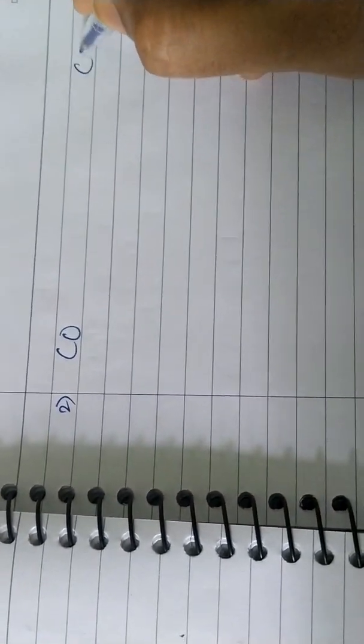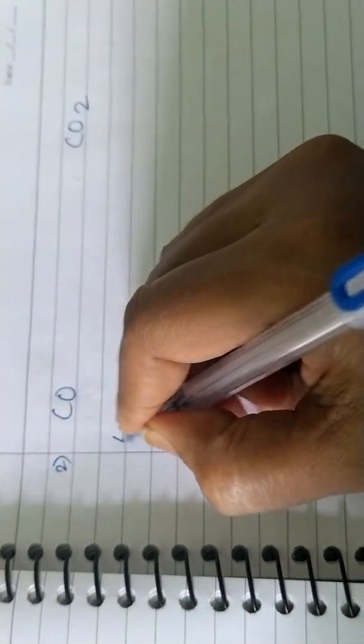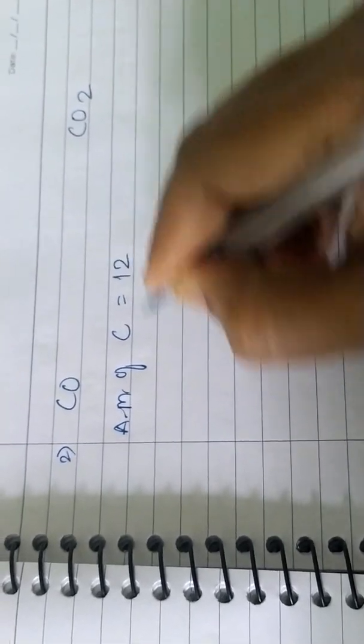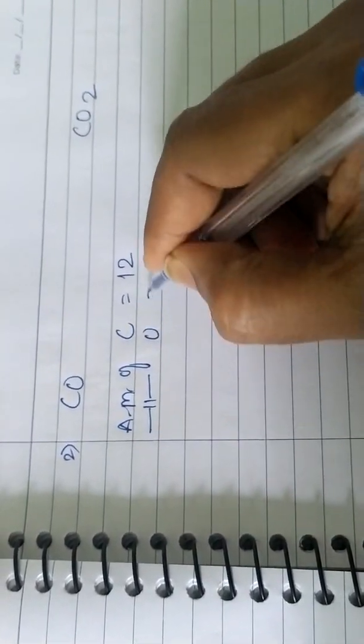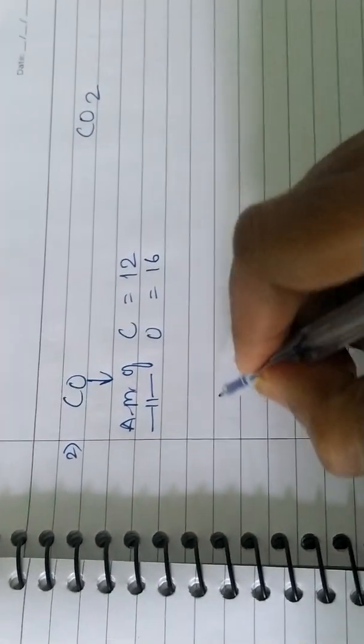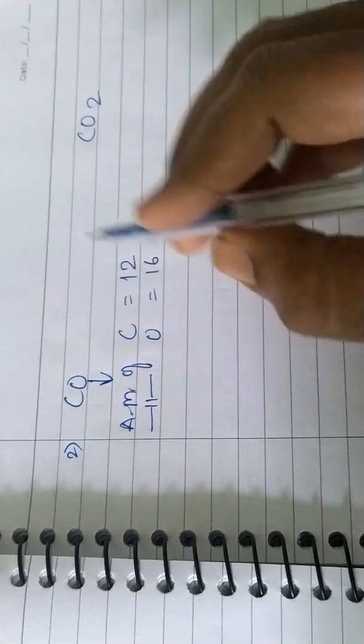One more example we will discuss. This is carbon monoxide, and this is carbon dioxide. Now here the atomic mass of carbon is 12 and the atomic mass of oxygen is 16. For this we will find out the ratio. 1 carbon atom is there, 1 oxygen atom is there.